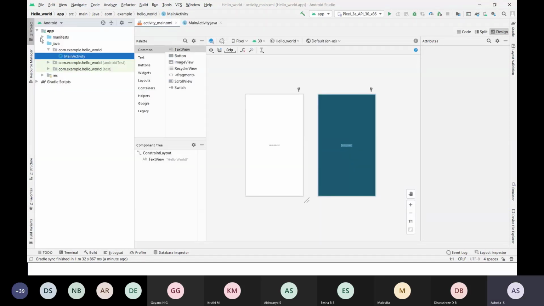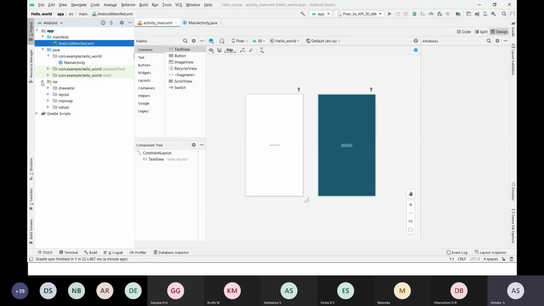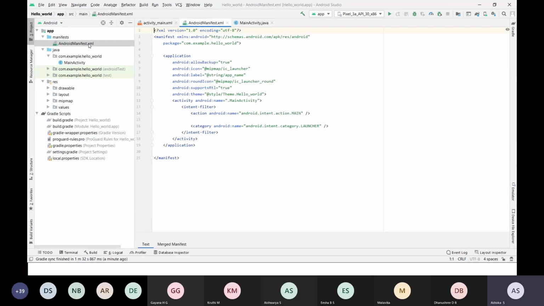We have app. Under that we have the main important file called manifests, where we have AndroidManifest.xml, and we have the Java files, the resource files, and the Gradle scripts. Whenever you create an application, all these files are created for each and every application. So click on AndroidManifest.xml. It is an XML file.